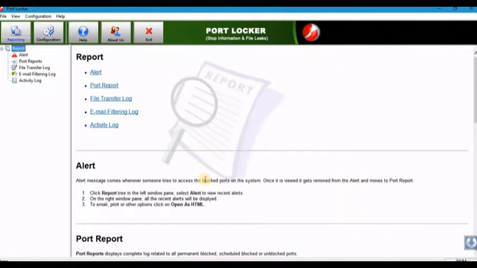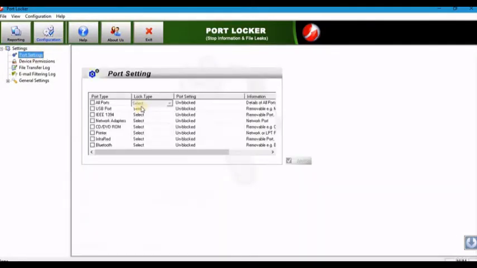As you can see, the application is open in full window. Go to configuration, port settings. Here are the USB port, Bluetooth, everything. All of these features you can lock and unlock on your PC, like network adapter, CD-DVD-ROM, printer, infrared, Bluetooth, anything. As we are talking about the USB port, check the USB port box. There are three options: permanent block, schedule block, or unblock.